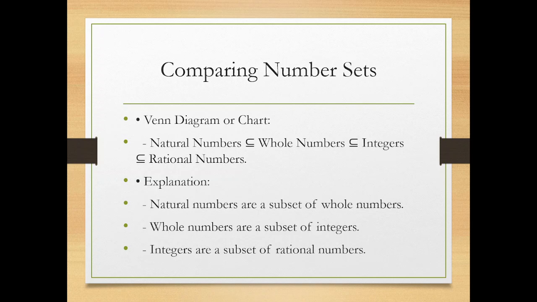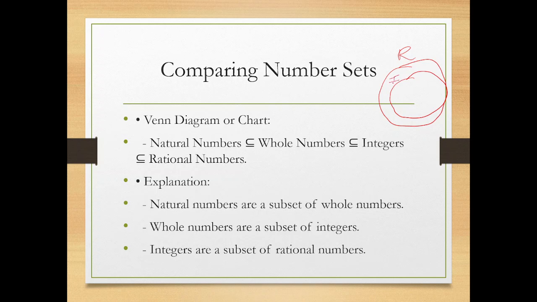Now comparing the number set, that is establishing the relation between the number sets. As we know that rational number holds integer, so rational number is always a superset. Rational number holds integer because the definition for rational number is any number which is in the form of P by Q, and P and Q should be integer.